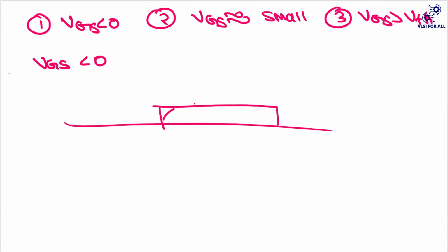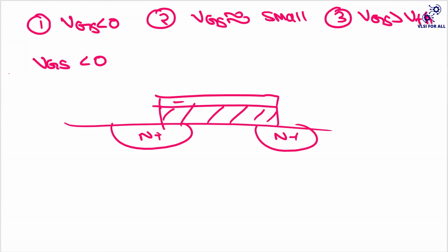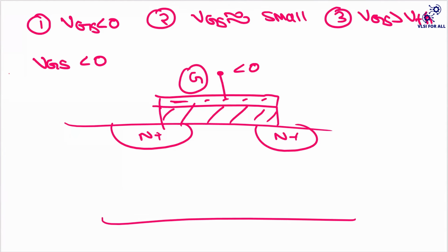So if I apply a negative voltage at this gate, what will happen? Generally, what a negative charge can do is attract the positive charges, right? So if I'm applying some negative potential on top of this gate, it will try to attract the positive charges. In P type, generally what you will have is holes, right? So these negative charges will attract the holes. Okay, so you will get holes at the surface.